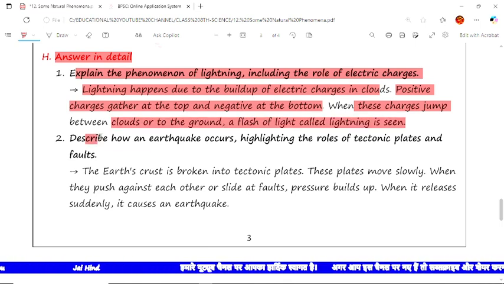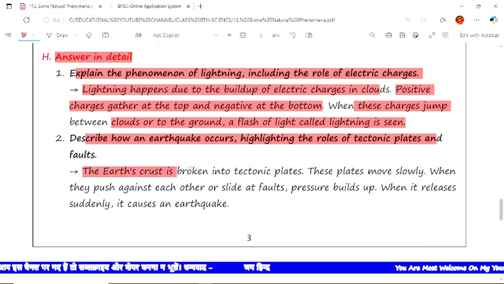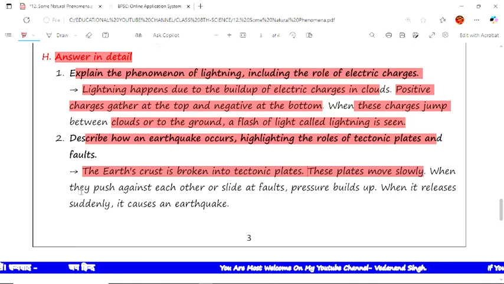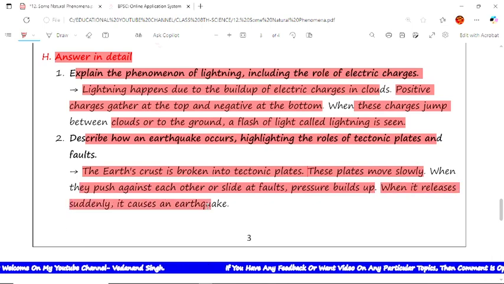Now the next is: describe how an earthquake occurs, highlighting the roles of tectonic plates and faults. The answer is: the earth's crust is broken into tectonic plates, and these plates move slowly. When they push against each other or slide at a fault, pressure builds up. When this releases suddenly, it causes an earthquake.